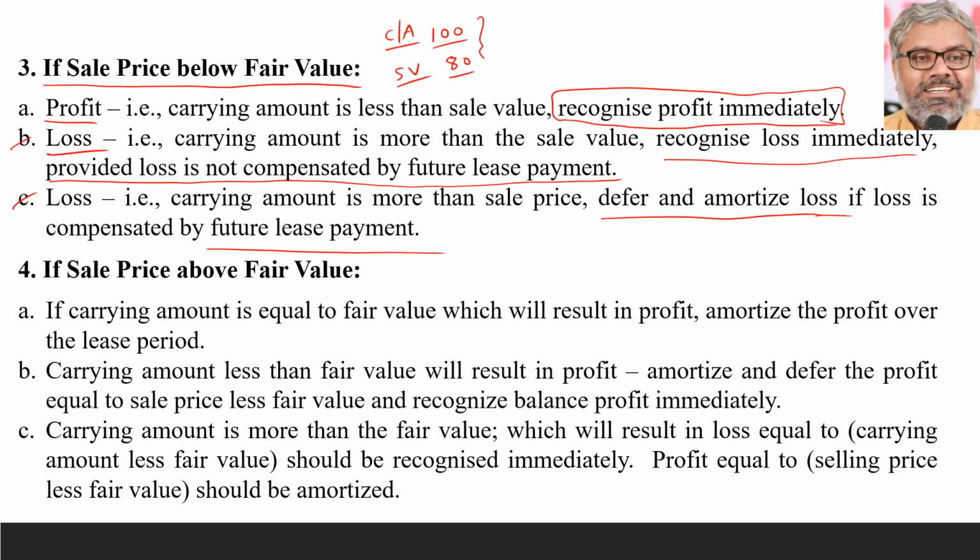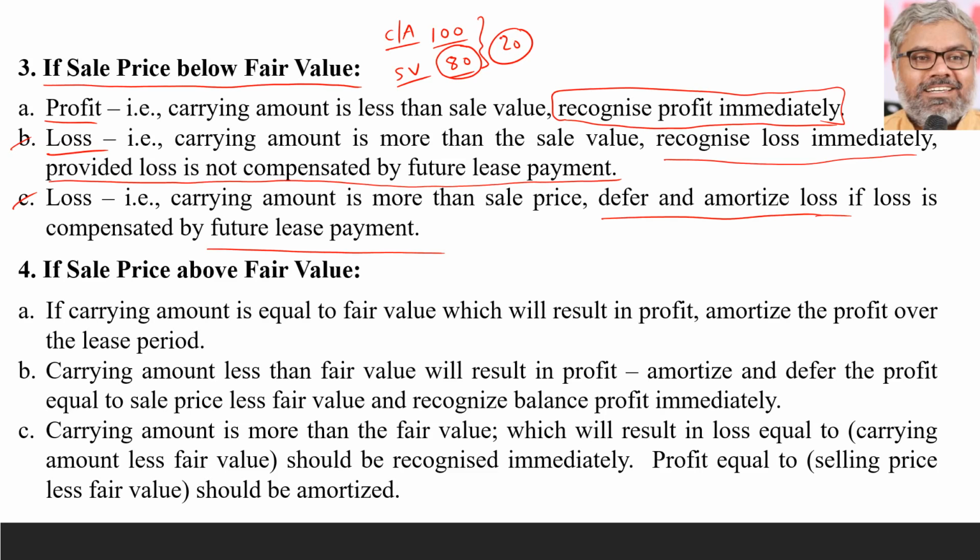So there is a loss of 20 lakhs. 20 lakhs loss is there, that is going to be incurred by lessee. Maybe he will reduce this 20 lakhs from the future lease payments. So now he will receive only 80 lakhs as sale value. In future, he will get a benefit of 20 lakhs anyway by paying lesser lease amounts to the lessor. Like that, this loss can be compensated in future.